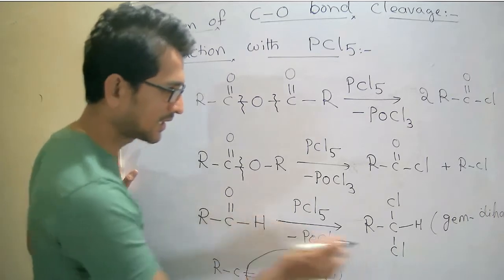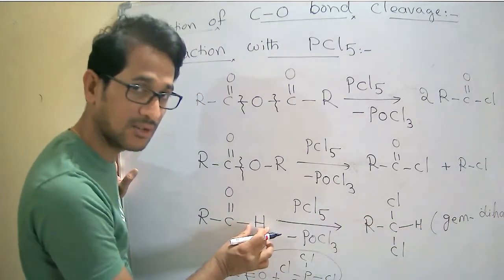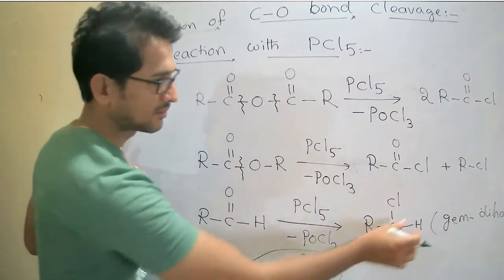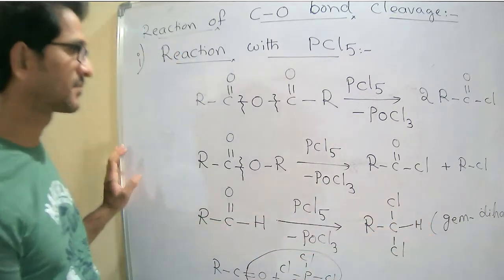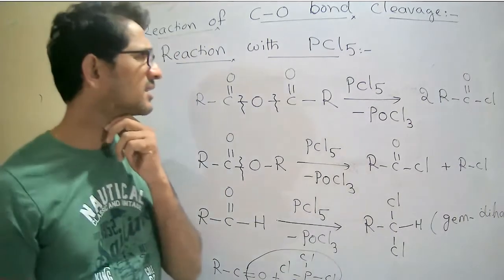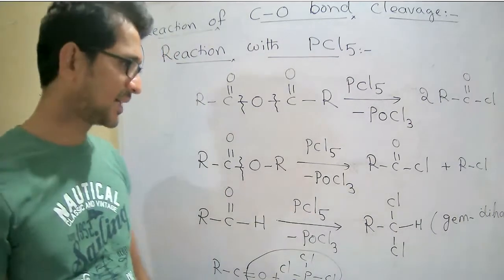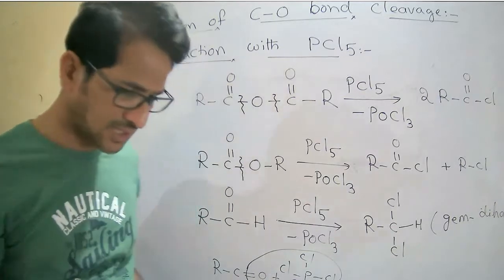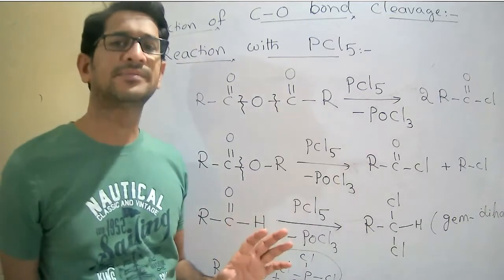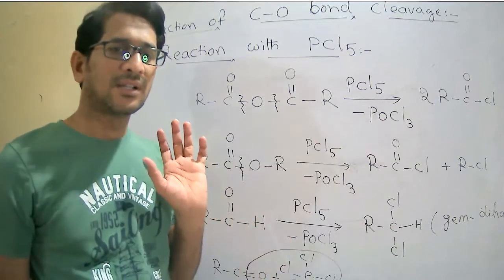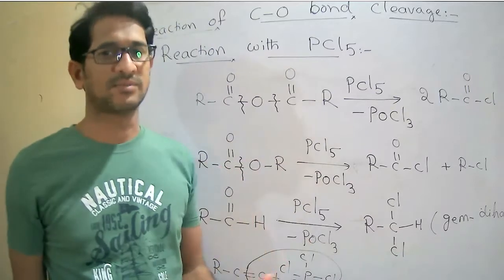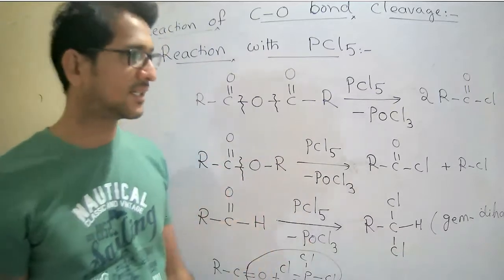If I replace the hydrogen with an R group, that is a ketone, the same product comes, with the R group here. So these are some reactions with the phosphorus pentachloride. Whenever any organic compound reacts with the phosphorus pentachloride, the byproduct is POCl3. That must and should be eliminated, right?